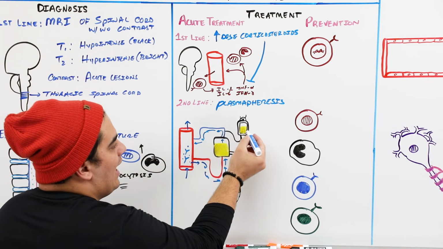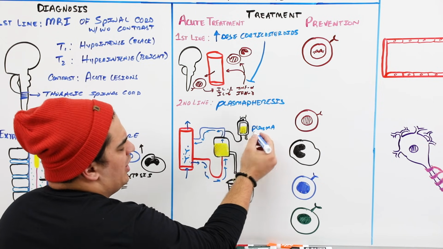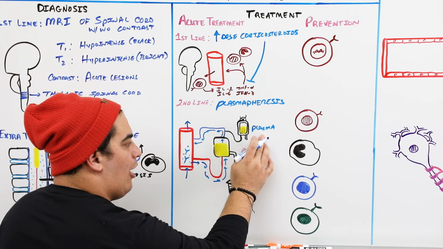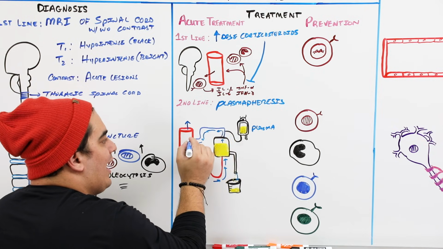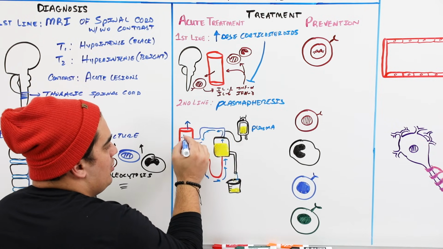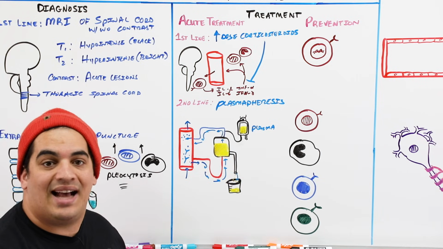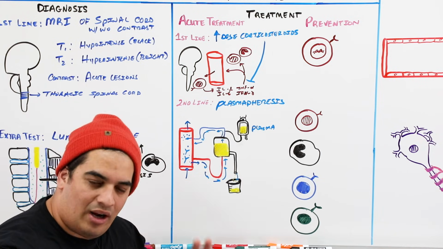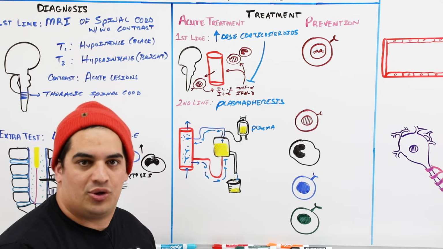But as it's doing that, some donor plasma, or maybe saline with albumin and other solutes, are getting pushed into this tubing to go back into the circulation. So they're going to give them back their plasma and some of the solutes, but clear out the nasty proteins and antibodies to try to really reduce the immune response. These are the acute therapies I really want you to remember.